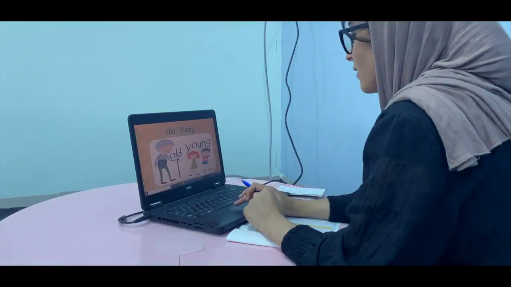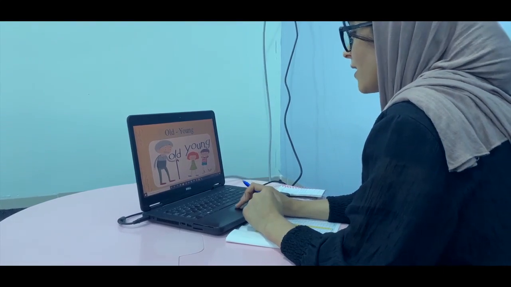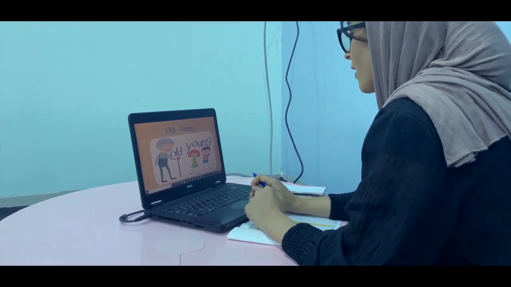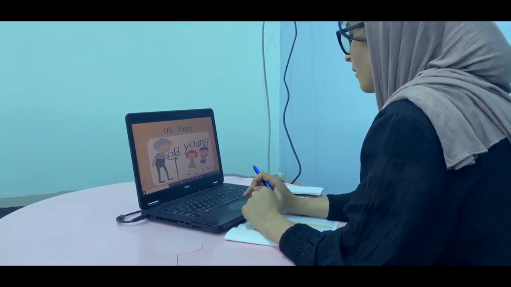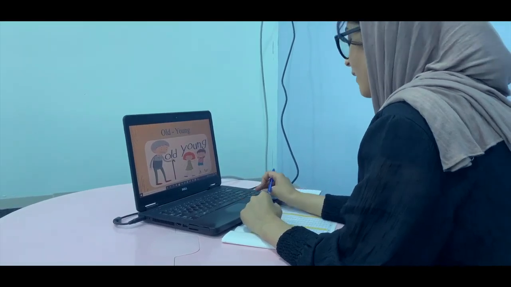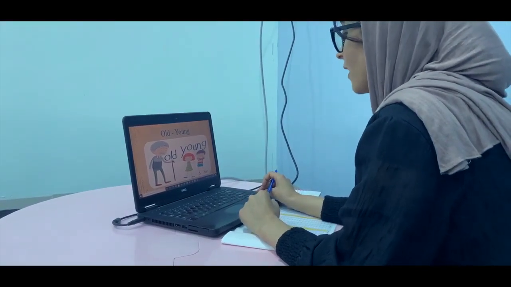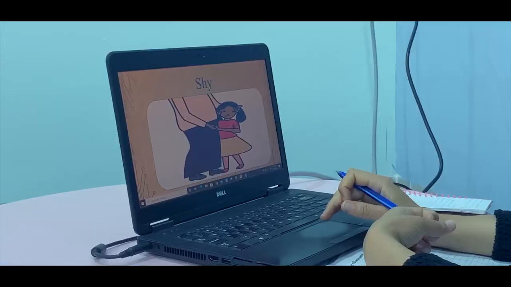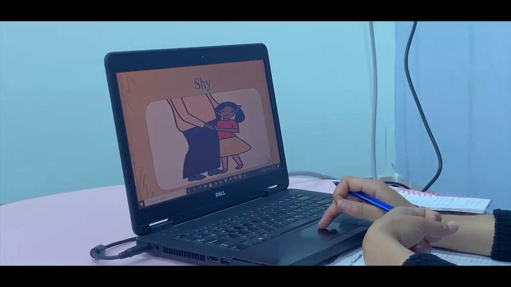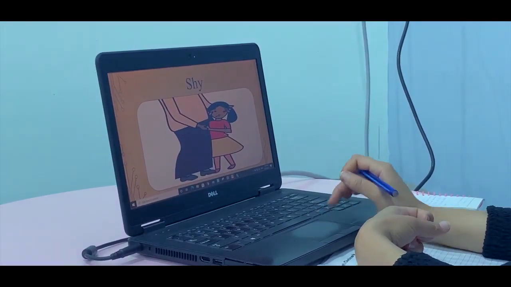For example, this man is old, like our grandpa. They are old. And we are young. The boy and the girl, both of them are young. So old and young, they are describing a person. Next one is shy. The girl is shy. Shy is when you don't want to be with others, you are feeling nervous, or you will cry, or just hiding yourself. At that time, you are feeling shy.